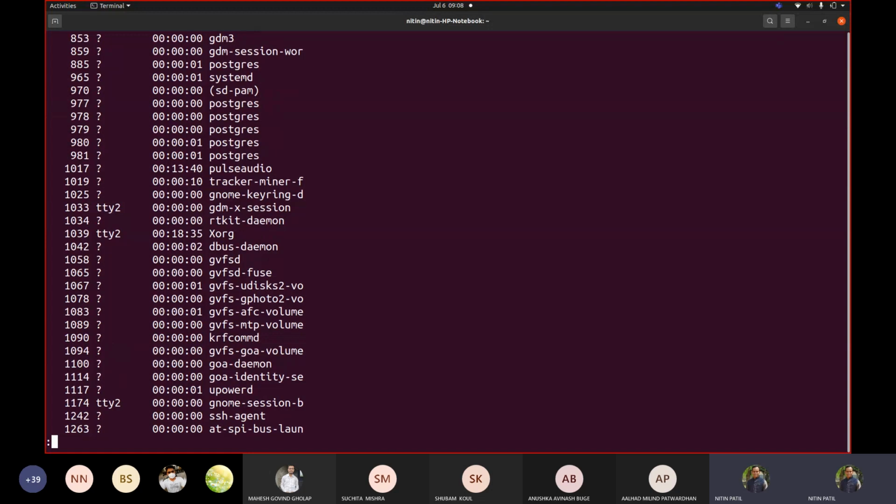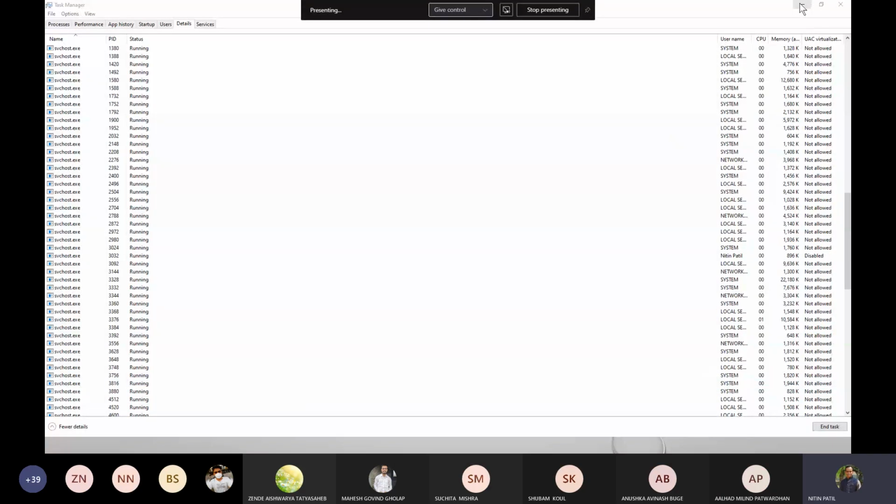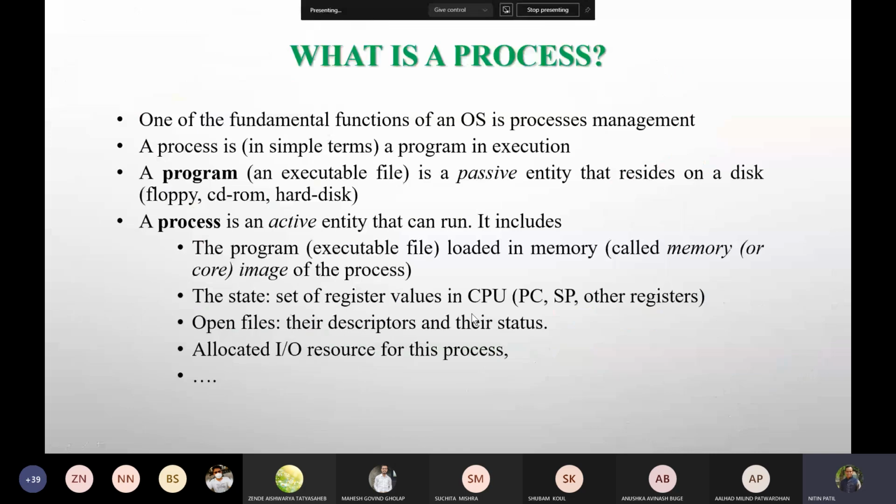Now, how exactly is this carried out or done? That's what we would be learning, or rather we are going to see in today's session. Okay, so let me get back to my process. So what exactly is a process?